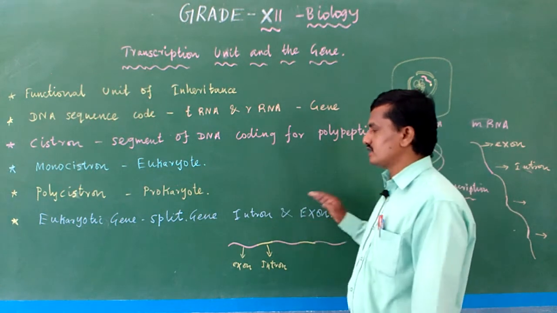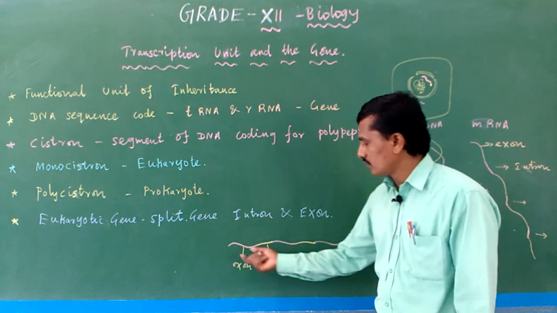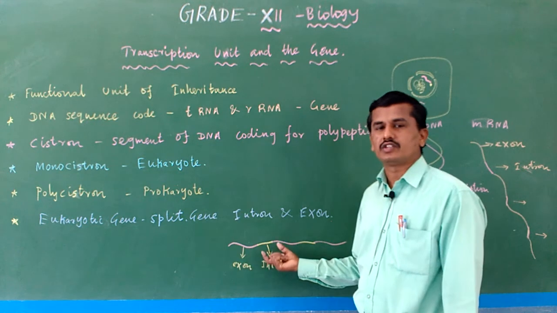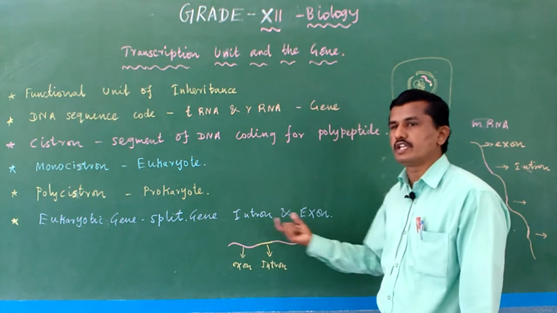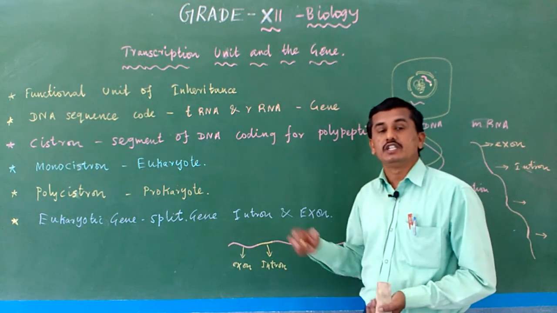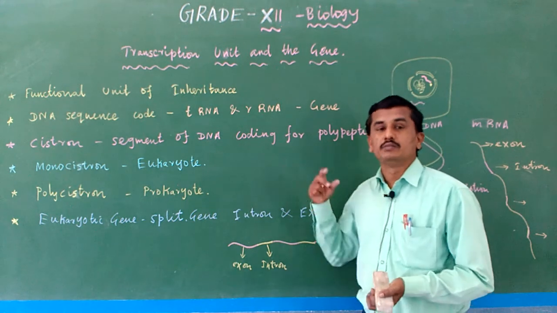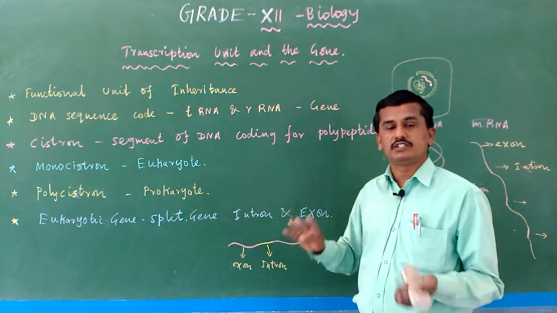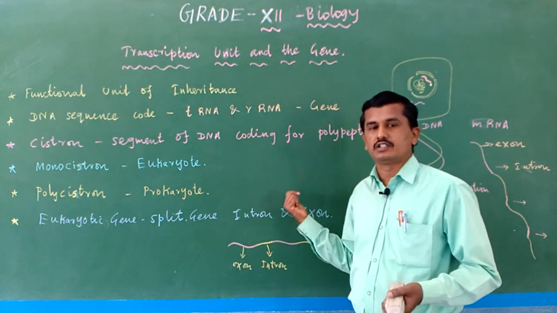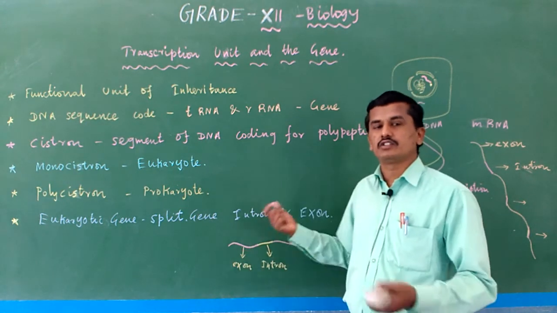And split gene, we can see after introns and exons. Split gene is nothing but an mRNA in which some parts are segmented, split. One is exon, one is intron. One is exon, one is intron. So because introns and exons are mixed, that is actually a split gene. Only in eukaryotic transcription is this kind of split gene arrangement present. But in prokaryotic transcription, the concept of split gene does not arise. Okay, when I explain the next topic, you will get the idea of what is transcription, what is meant by introns and what is meant by exon.